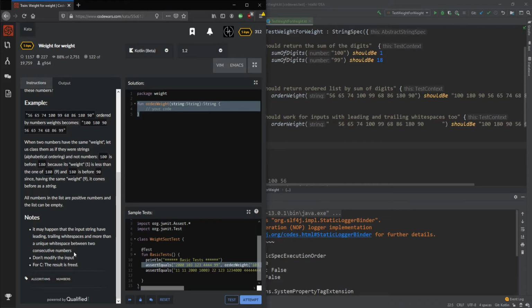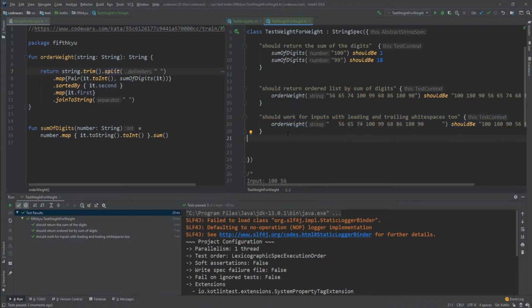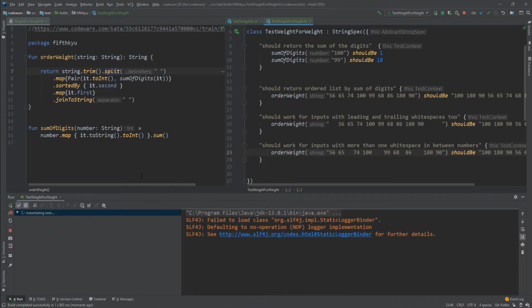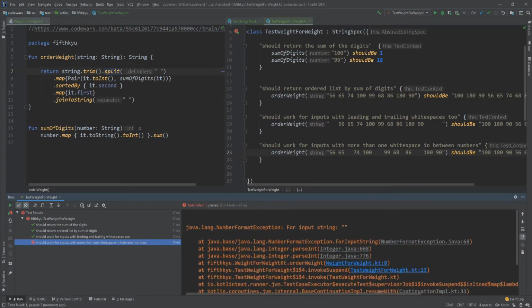But now the last thing that we need to do apparently is check for number inputs with more than one white space in between. Should work for inputs with more than one white space in between numbers. So for example, I'm just going to use the same numbers here. For example, I'm just going to add a couple here, there, whatnot. This is probably not going to work either, for this very same reason we had before.